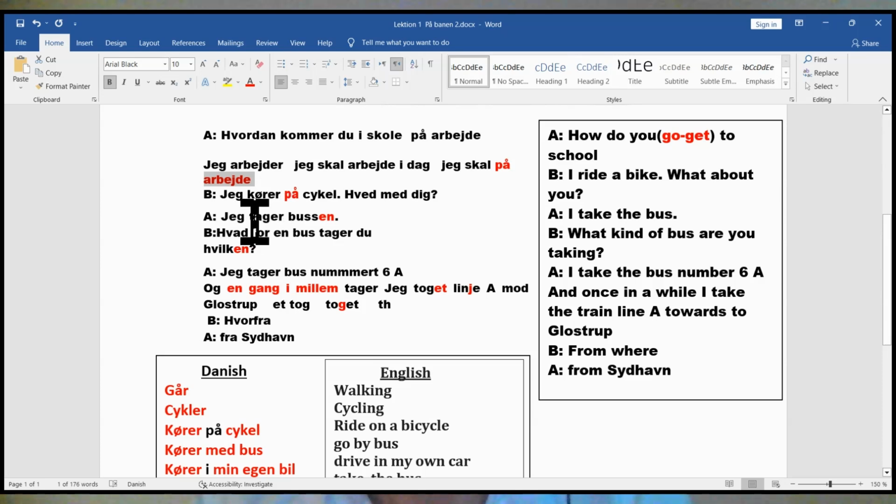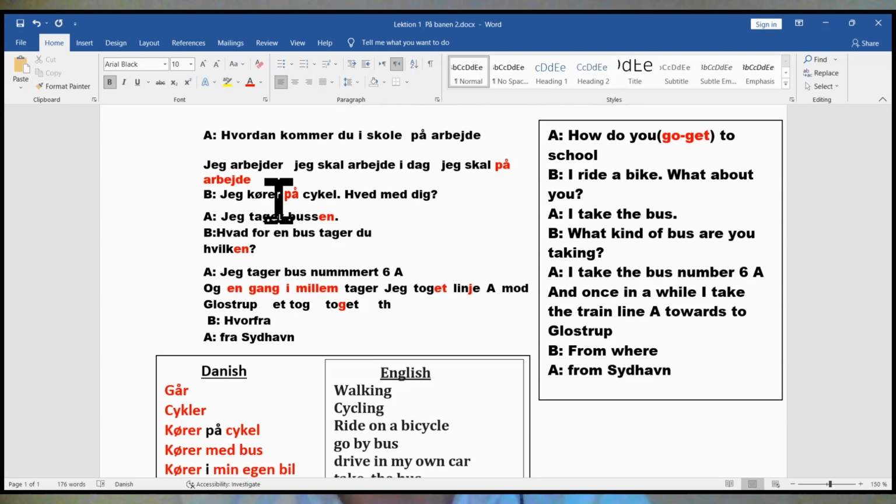Remember that. Jag kör på cykel. Vem är dig? Jag kör. Okay? Kör. Here it is present. Jag kör, I ride. Okay? I ride the bike. I ride on my bike. Sometimes kör means drive.